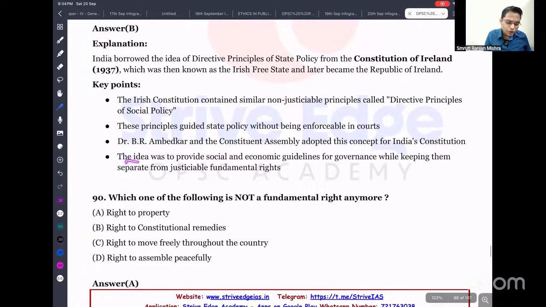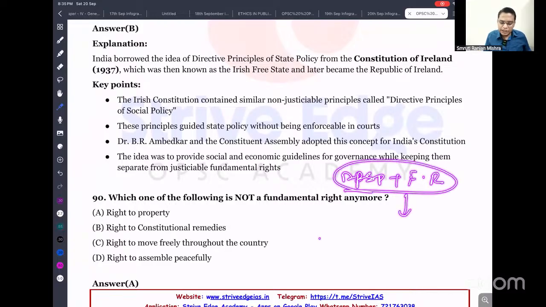So the basic objective of DPSP is to ensure socio-economic justice, and fundamental rights basically ensure political justice. Combining the DPSP and fundamental rights, we can say this philosophy aims to achieve political plus social plus economic justice for all our citizens.